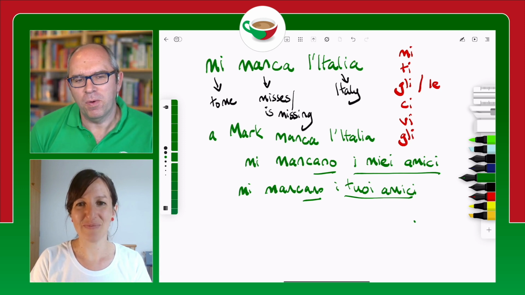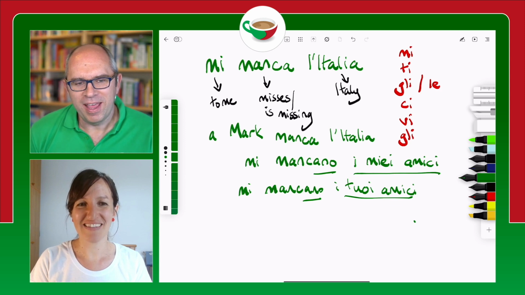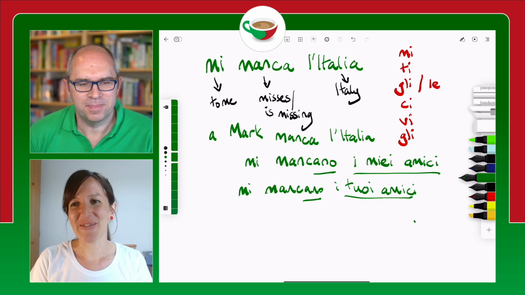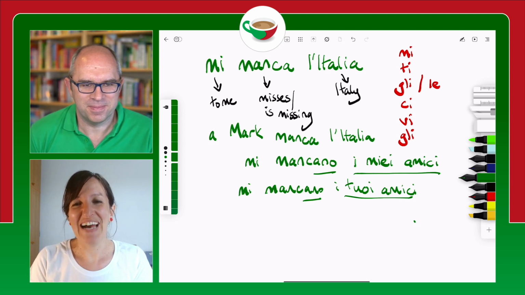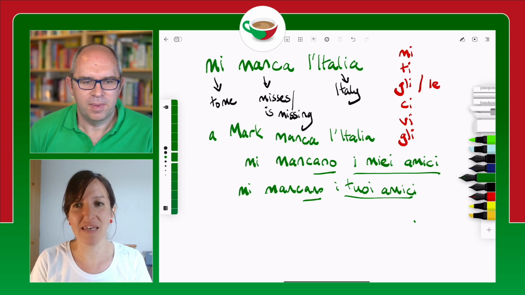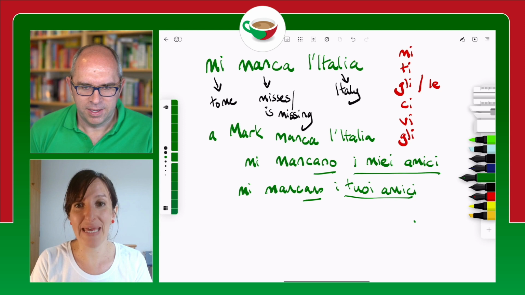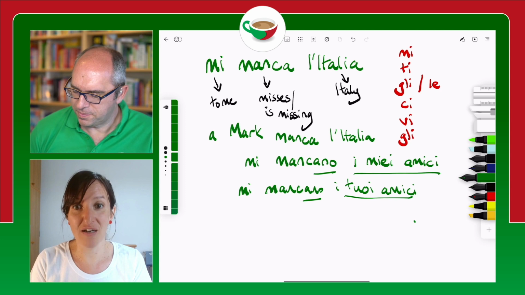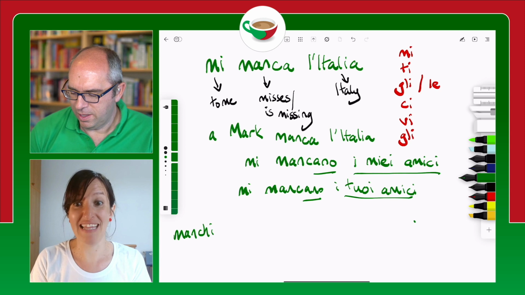Francesca, I've got one more question here. What about if I miss you? How do you say that in Italian? Good question, Mark, and it's also a very useful sentence to have. And in this case, because it's not it or they missing to me, but it's you missing to me, then we have to change the verb again, and we have to use the second person singular of the verb mancare, which is manchi. Spelled with an H.